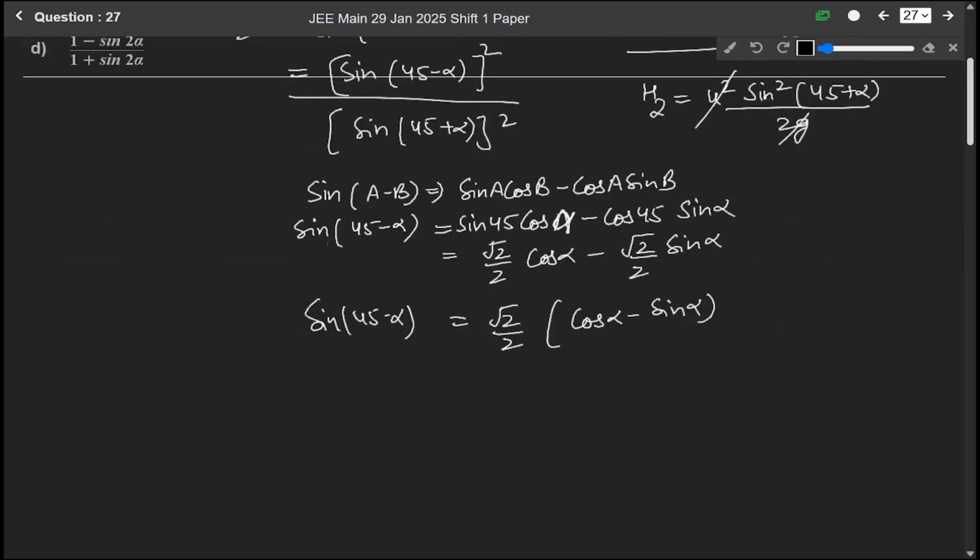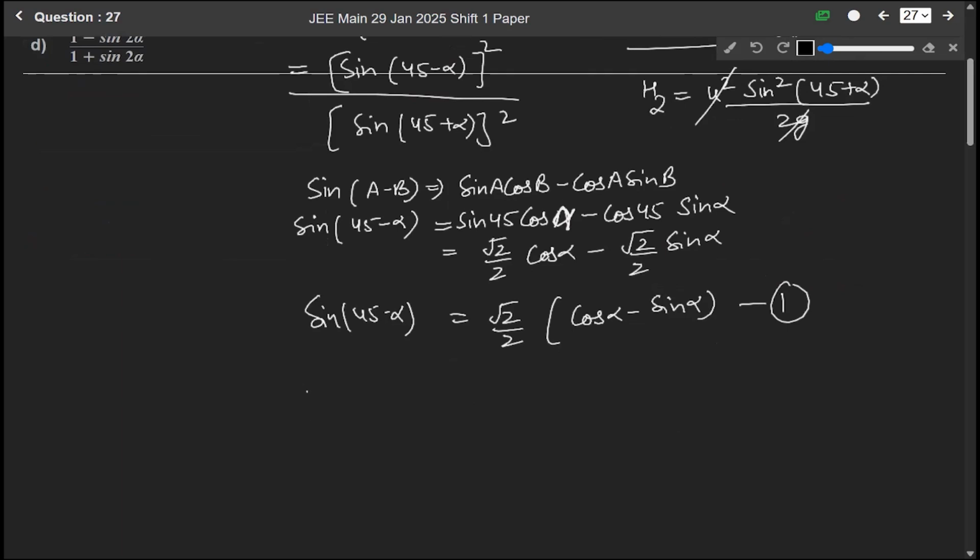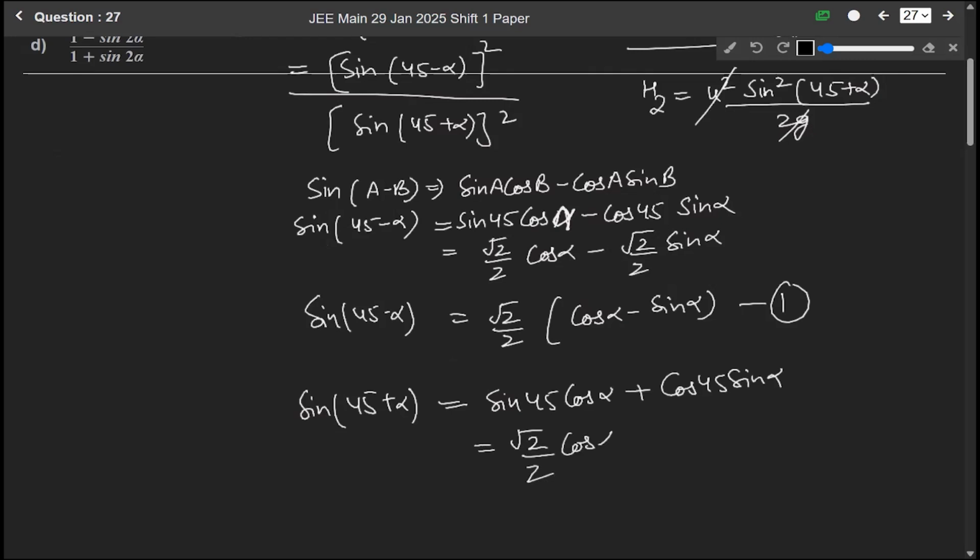Now again, for sine 45 plus alpha, we'll use the formula sine A plus B, meaning sine A cos B plus cos A sine B. So again it will be sine 45 cos alpha plus cos 45 sine alpha. Solving it, we get root 2 by 2 cos alpha plus root 2 by 2 sine alpha, which equals root 2 by 2 times cos alpha plus sine alpha.